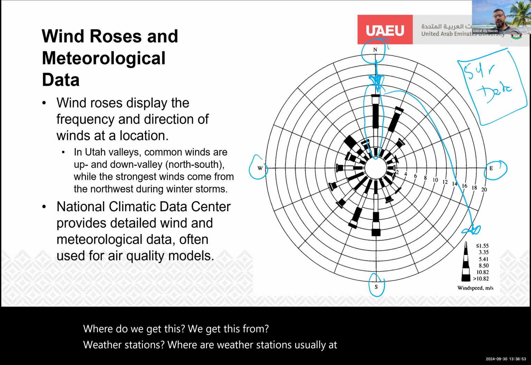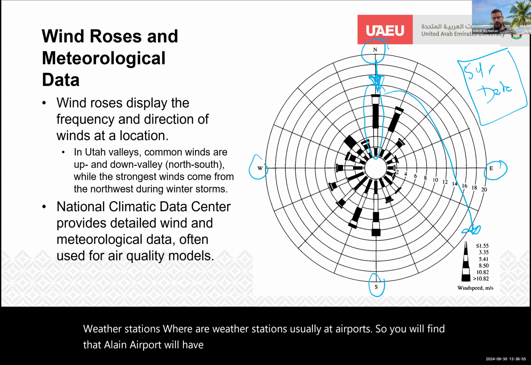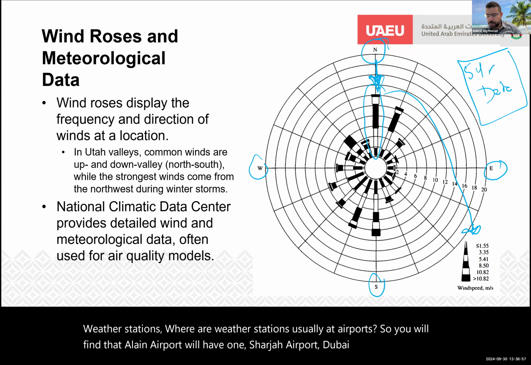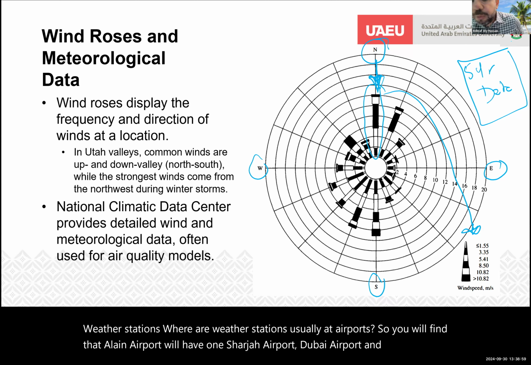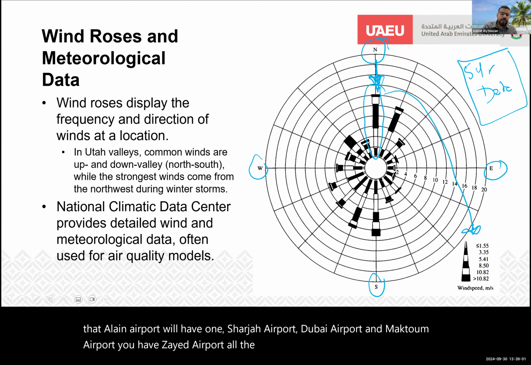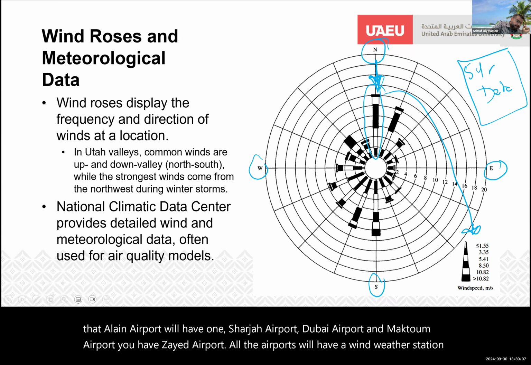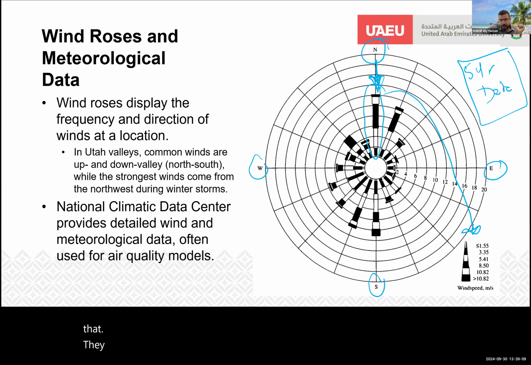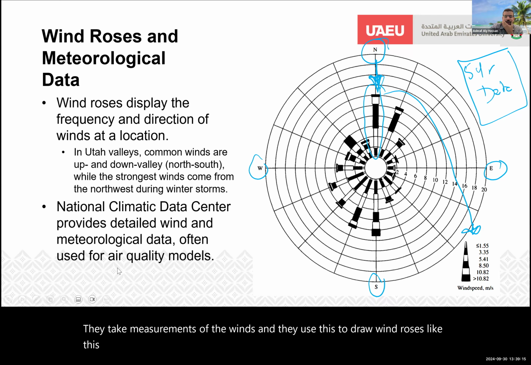So you will find that Al Ain Airport will have one, Sharjah Airport, Dubai Airport, Al Maktoum Airport, Zayed Airport. All the airports will have a weather station that takes measurements of the winds, and they use this to draw windroses like this one. Also in colors, not only in black and white.